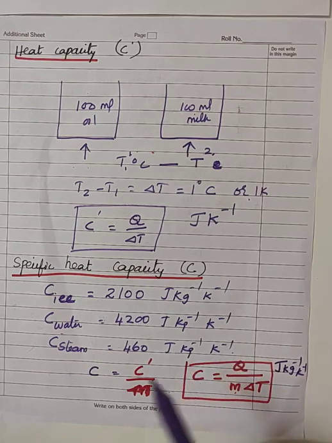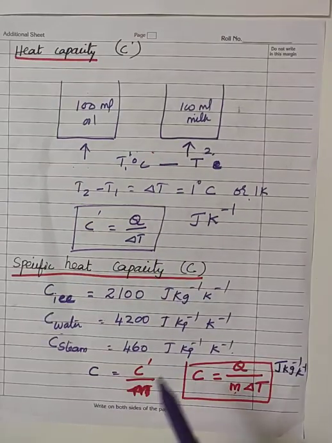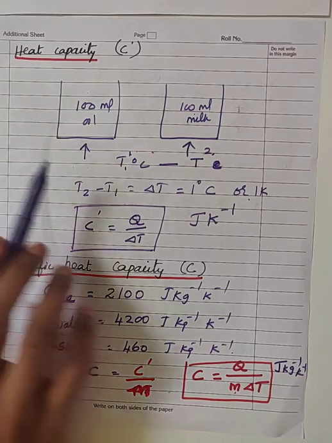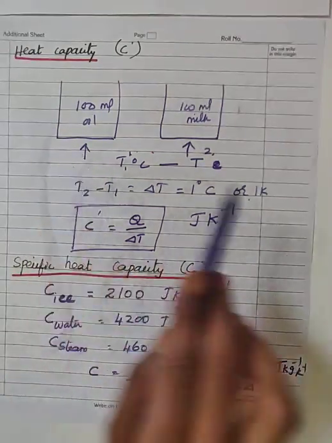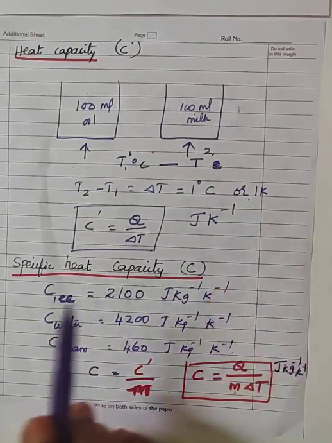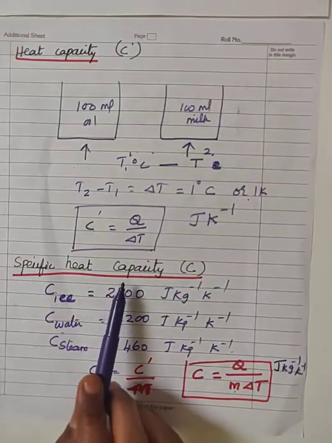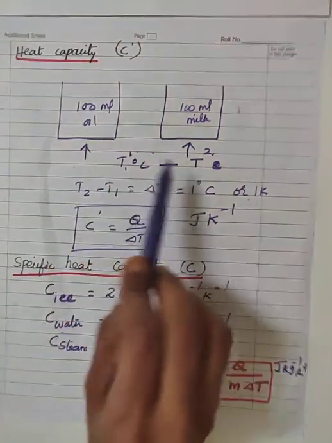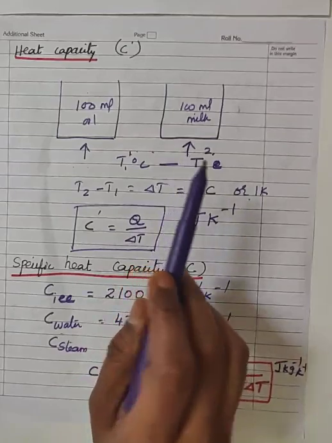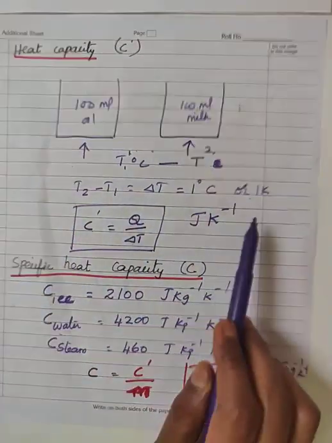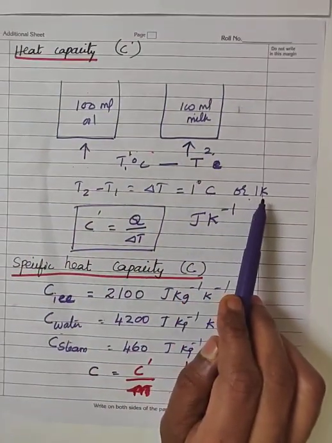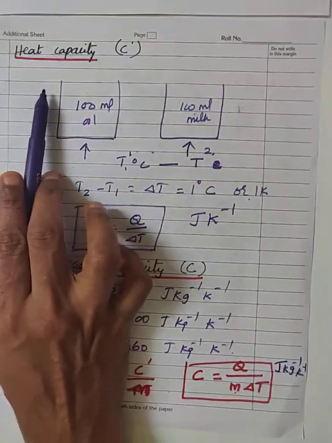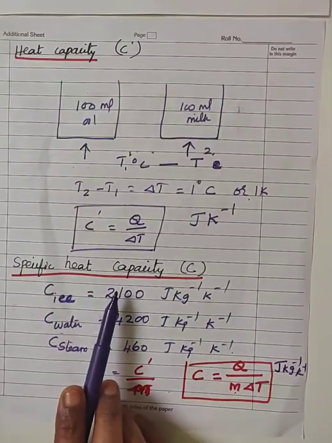From this we can differentiate heat capacity and specific heat capacity. One is the definition. In the definition of heat capacity, we say the quantity of heat energy required to raise the temperature of the substance by 1 degree Celsius or 1 Kelvin. But in the definition of specific heat capacity, there is a small change: you are including the words unit mass. The quantity of heat energy required to raise the temperature of unit mass of the substance by 1 degree Celsius or 1 Kelvin. So from the definition itself it is very clear, heat capacity depends on mass, specific heat capacity does not depend on mass.